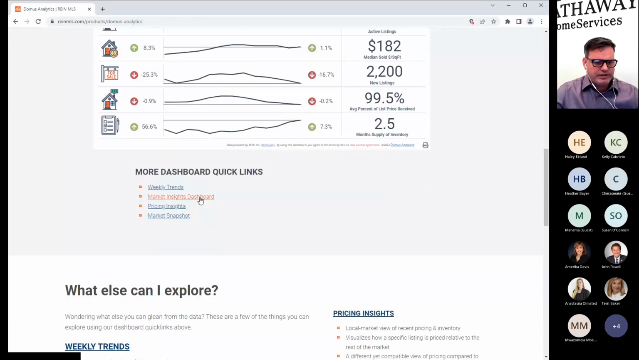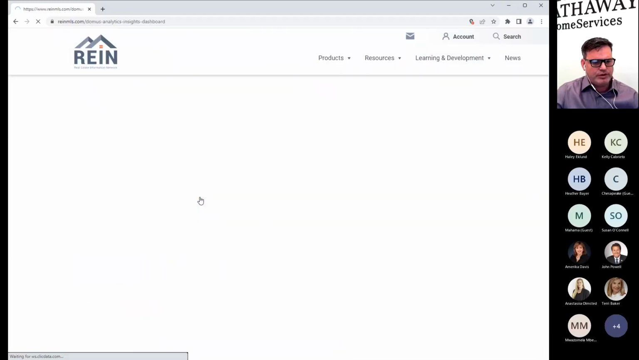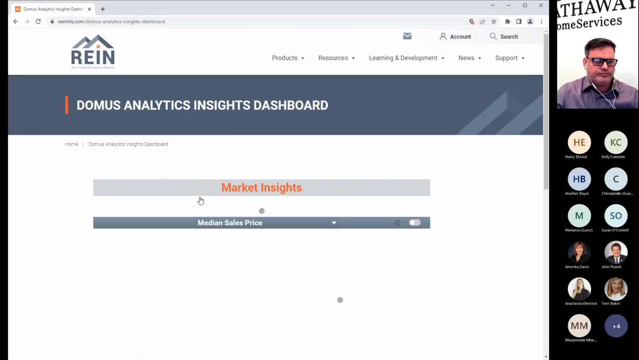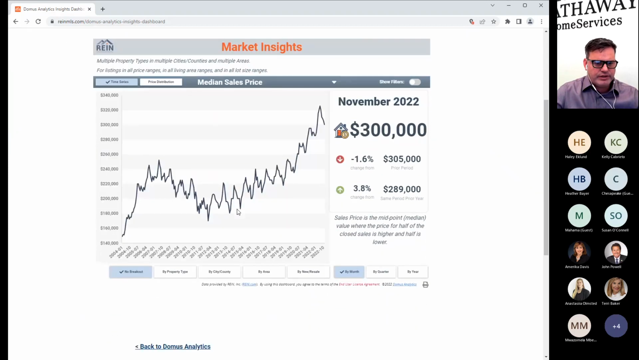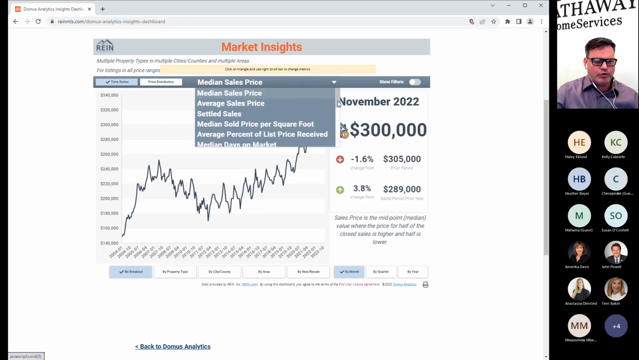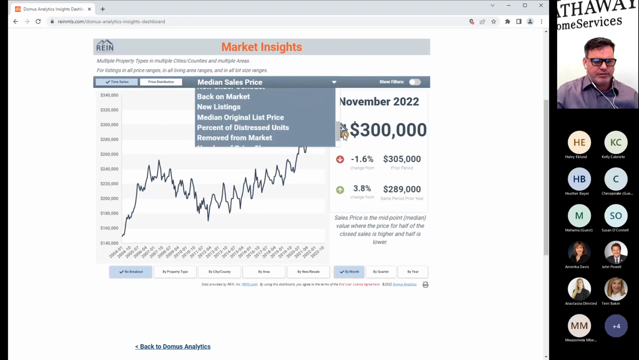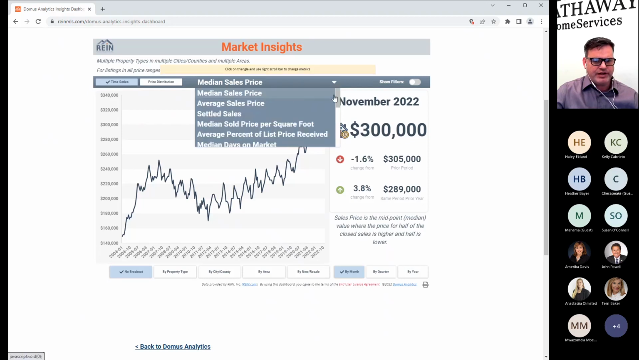I'll scroll back down here to get to the Market Insights dashboard. And you see it's loading up there because, as I said, it is interactive and live. All right, so here you've got your time series, your price distribution. Again, you have your drop down, same groupings, so you can pretty much come into this report and see the same topics there.